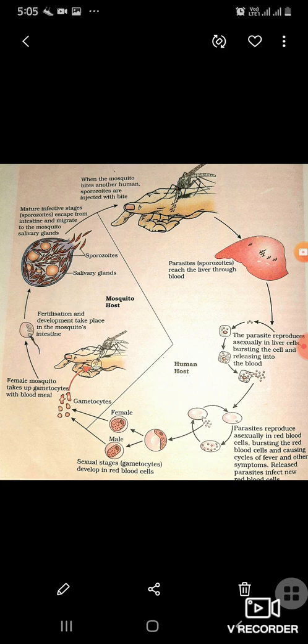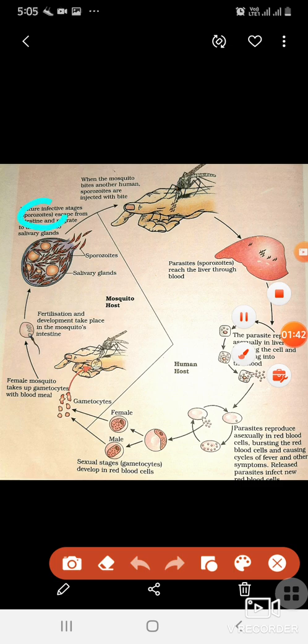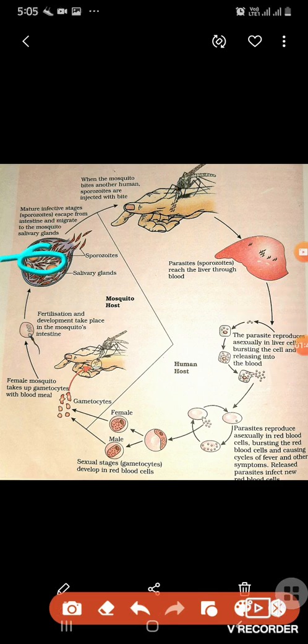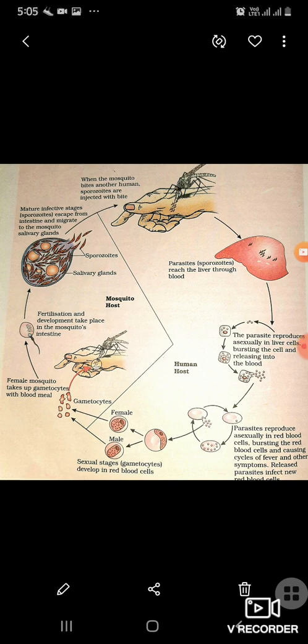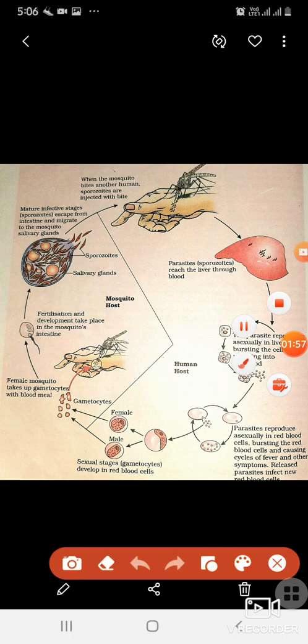Let me explain this diagram first. As you all can see, the primary host is a female Anopheles. So what happens in the body of the mosquito, you all can see the sporozoite stage, okay, migrates to the mosquito salivary gland, and many sporozoites are formed in the salivary gland of the mosquito.